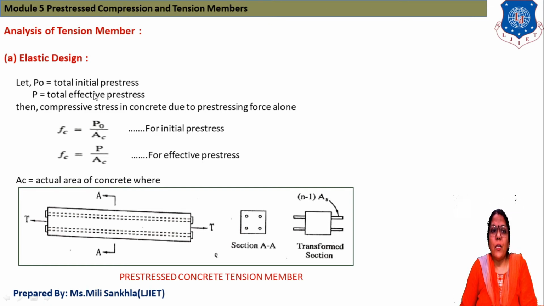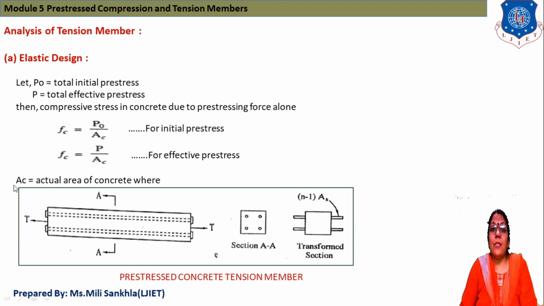PO is equal to total initial pre-stress, and P is equal to total effective pre-stress after losses. Compressive stress in concrete due to pre-stressing force alone, FC, is equal to PO by AC for initial pre-stress. Now FC is equal to P by AC for effective pre-stress.